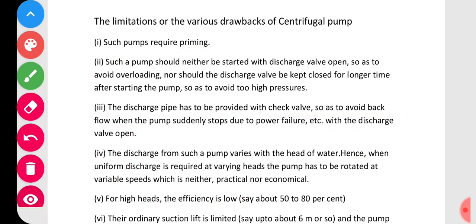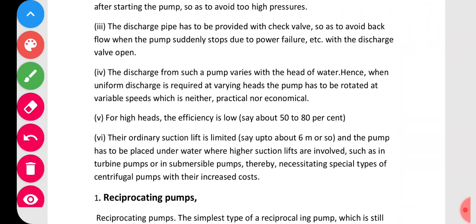Now, the last one: their ordinary suction lift is limited, say up to 6 meters. A pump has to be placed under water where higher suction lifts are involved. So if you want a higher suction lift, then the pump must be kept sufficiently under water. So these are the disadvantages or drawbacks of the pumps.